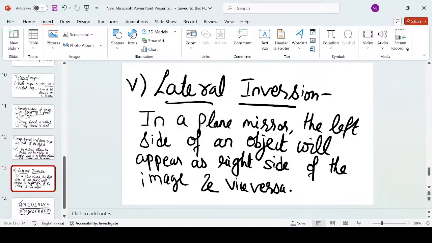Why so? Because the image that is formed is laterally inverted. The sides are swapped. Left becomes right and right becomes left. And this is the property that we see in the image formed by a plane mirror. That property we call the lateral inversion property. So in a plane mirror, the image formed is laterally inverted. Clear?